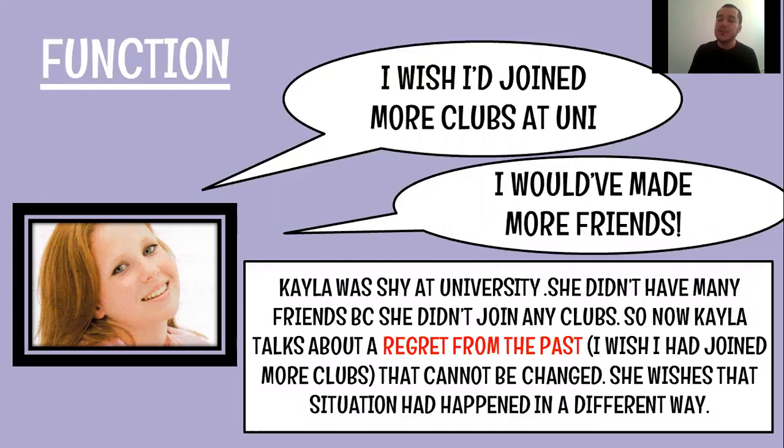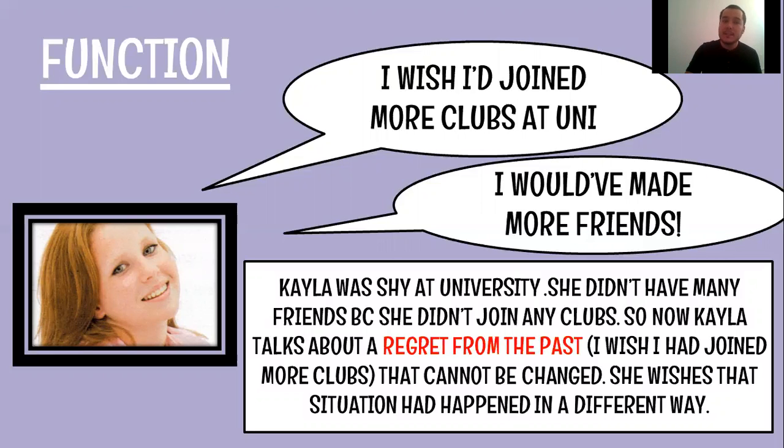I wish I had joined more clubs. And that situation cannot be changed right now. That is the reason that she wishes that situation had happened in a different way. So that is important about the use of wish. Situations in the past that cannot be changed. And for that reason, I regret about that situation.